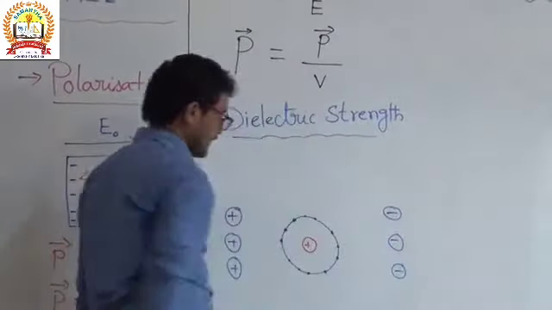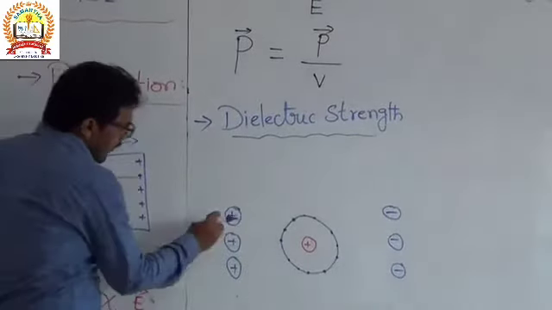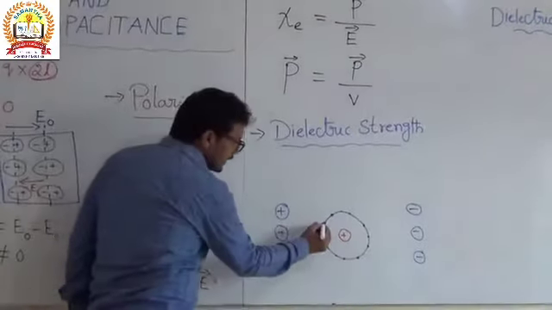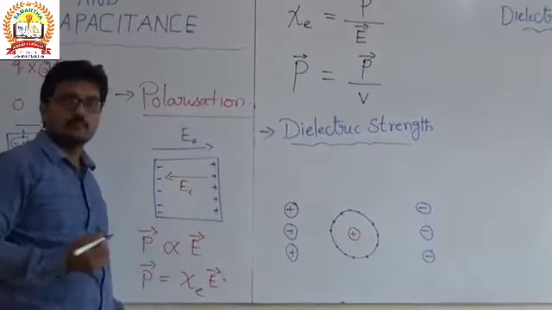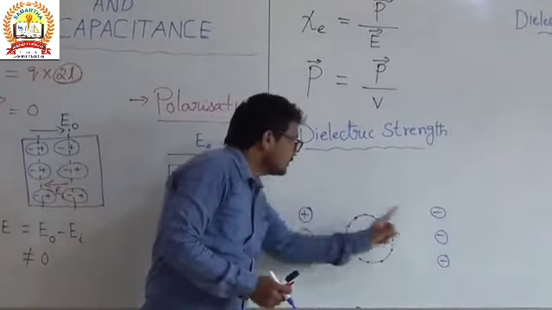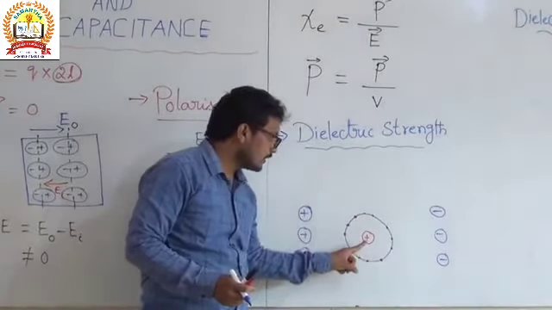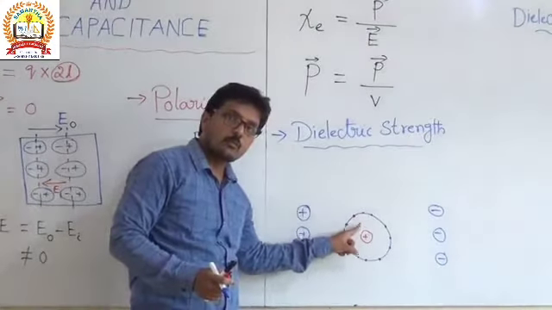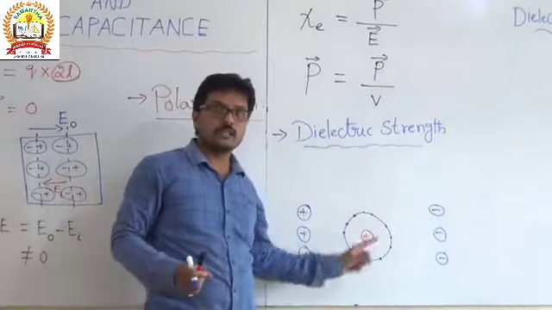When we apply the strong electric field, these electrons may move towards the positive charge, but compared to this external field, the influence of the positive charge on the electrons is more than the external electric field, so they cannot come out.